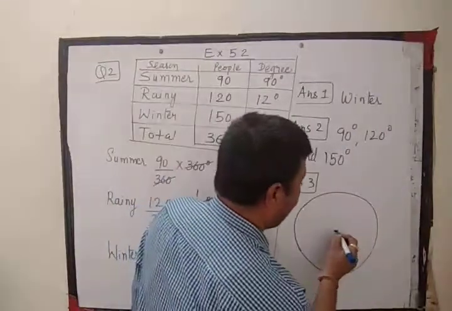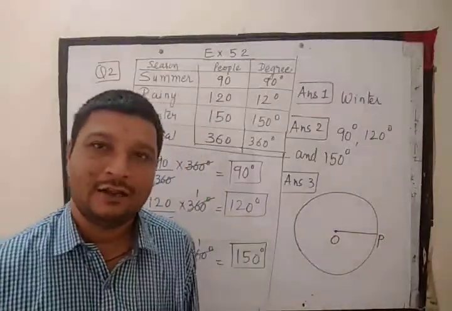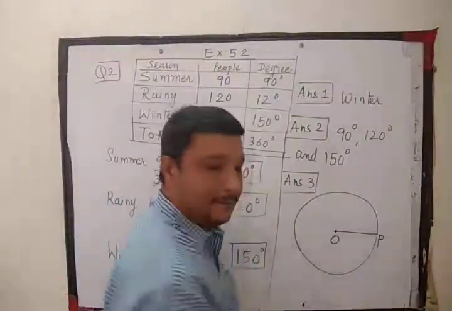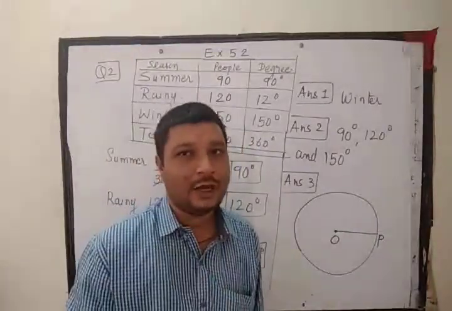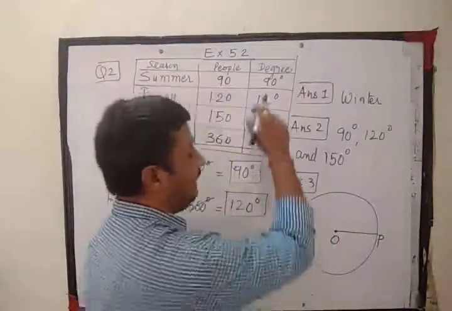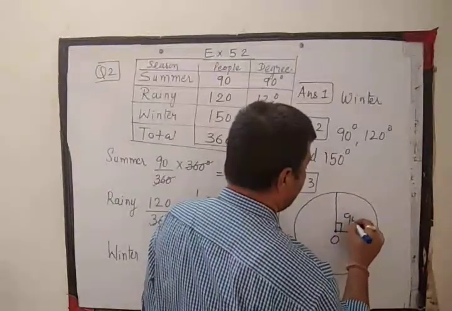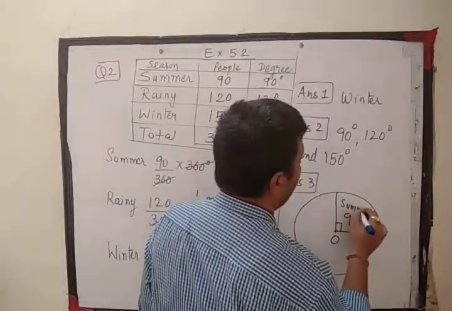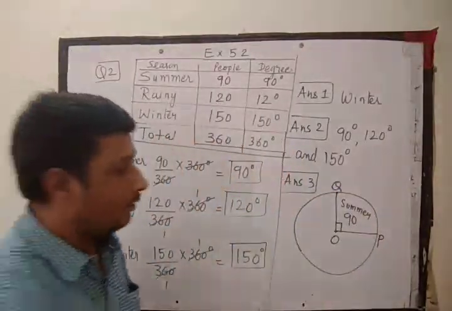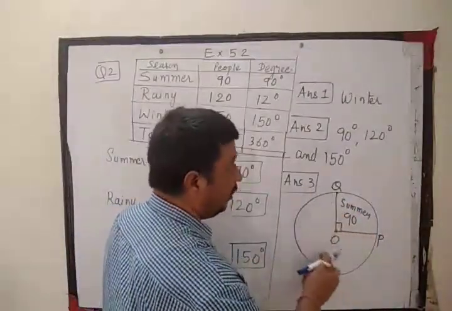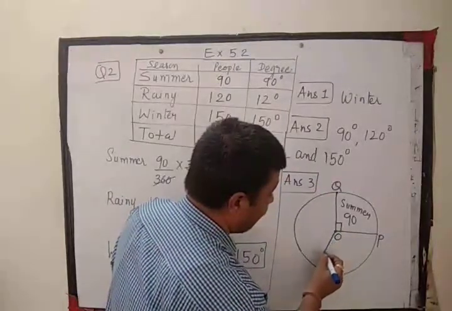The center is P. In the previous video I taught how to draw the pie chart using degrees. So draw OP first, and take this P as the center with the protector and 0 degrees here. First 90 degrees. Using the protector you will draw 90 degrees. This much part will be for summer season. इसको नाम दे दें Q. For Q, Q को प्रोटेक्टर को सेंटर में रख के, we want to draw 120 degrees. It will be like this.